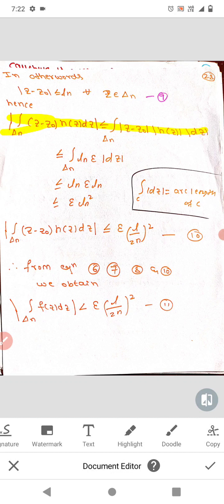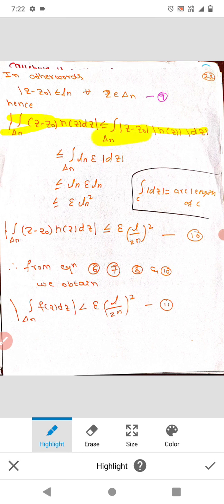So modulus of the integral over delta n of (z minus z naught) h of z dz is less than or equal to the integral over delta n of modulus of (z minus z naught) h of z dz. Remember this integral over modulus of dz is arc length.